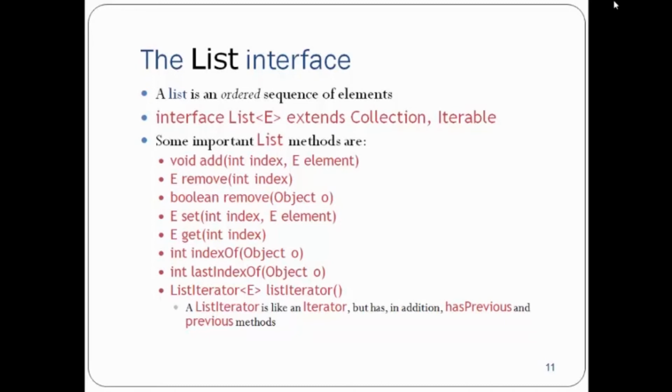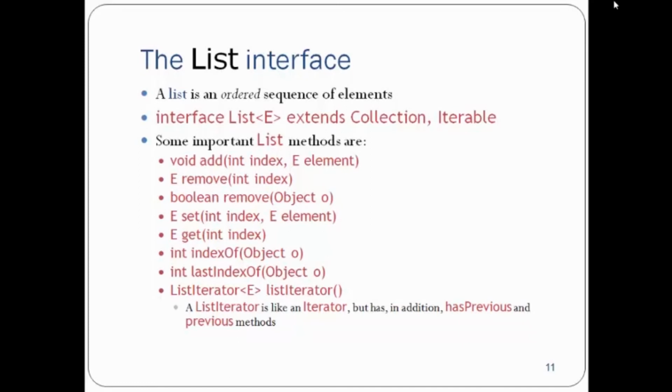So add is there, then remove is there. Remove is to remove an element from a particular index. Then we also have boolean remove. So you can see two implementations. One is for a particular index, and in the other way you can pass the object you want to remove. It will search for that object and remove it.